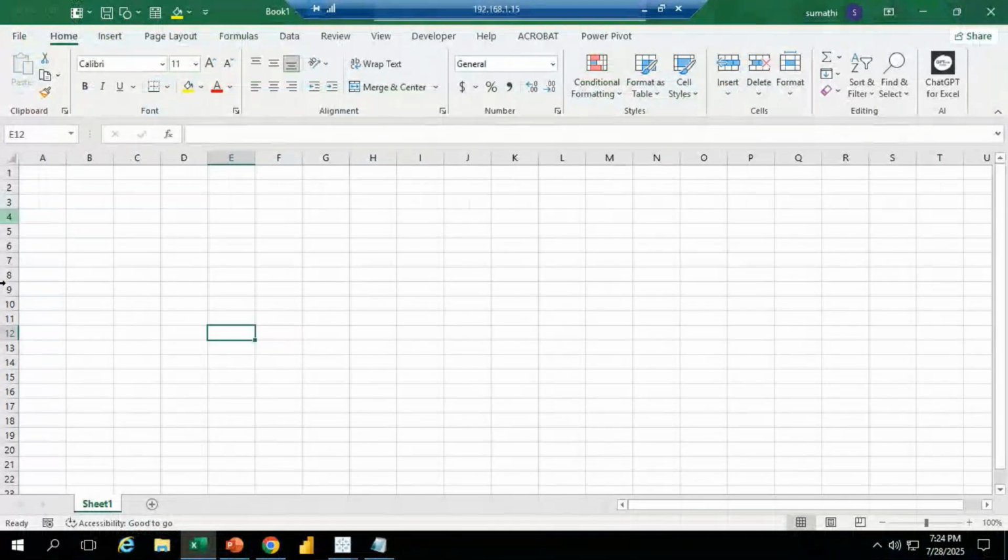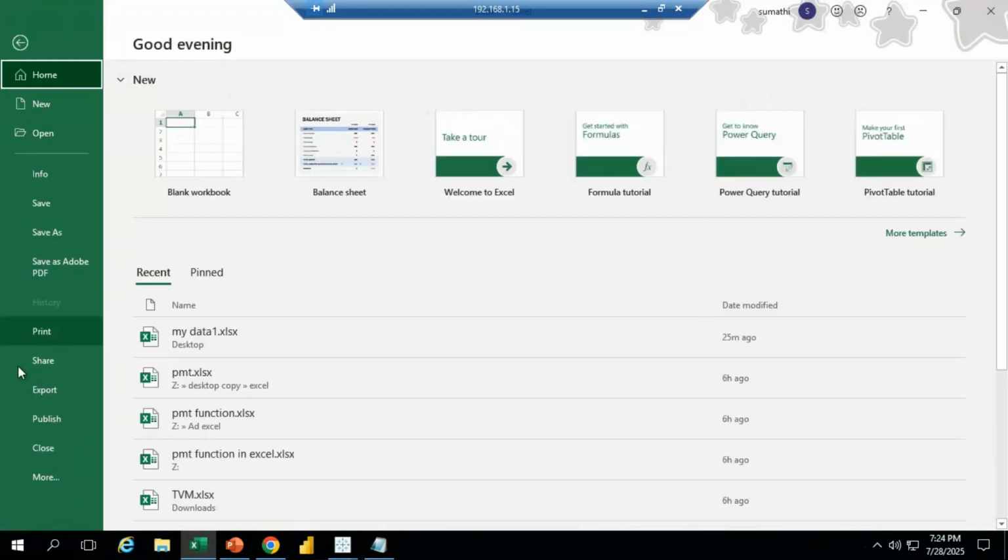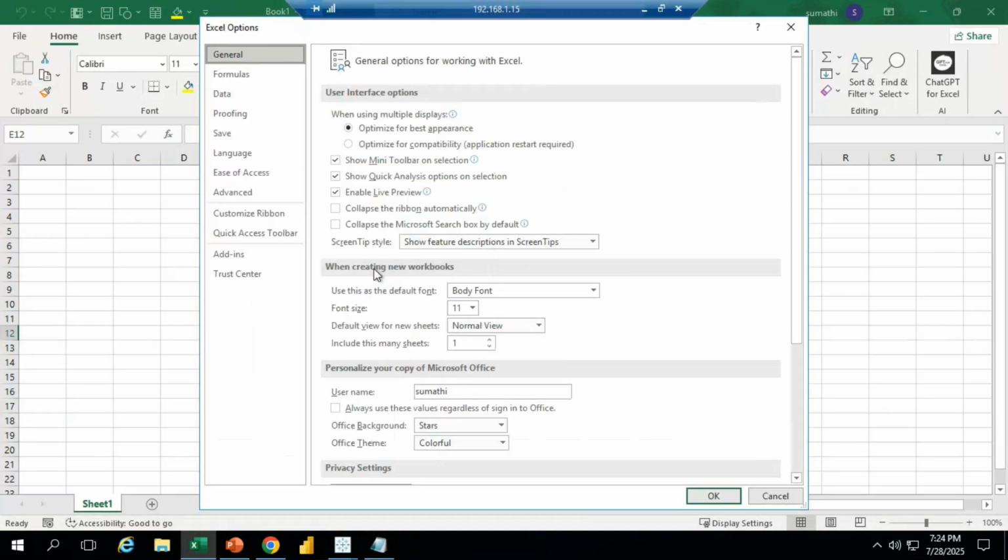See now, at a time we can import 255 sheets. I want to show you that now. Go to the File tab, then More options. In the General section, the option Include this many sheets is there. Now here we have to type 255. If I type 256, see, I can't type it. The maximum is only 255.